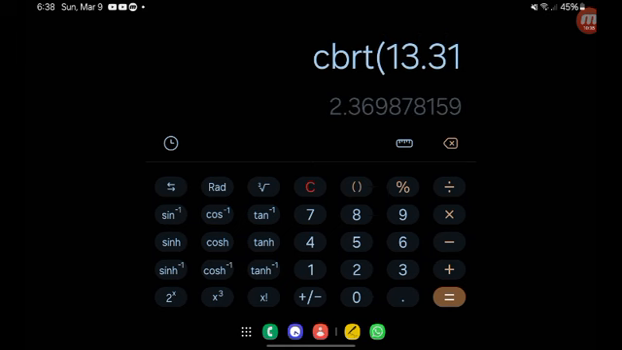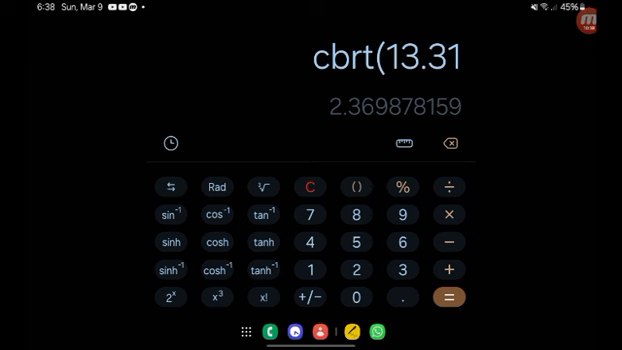So you would press shift or second function, and you'd press this X cube button right here that says invalid format, this X cube button that is blinking right here. Once you press shift and you press that X cube button, then it will pull up the cube root button here. So I'm going to go ahead and type 13.31, and then